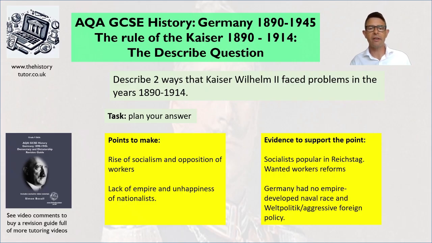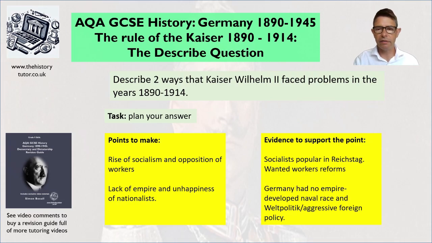Also, the second problem is a lack of empire and unhappiness of the conservatives and nationalists. Germany had no empire. They were too late in their development as a nation. Most of the world had been carved up. So they started to develop the naval race and Weltpolitik for an aggressive foreign policy for empire. Okay, so those might be a couple of ideas.